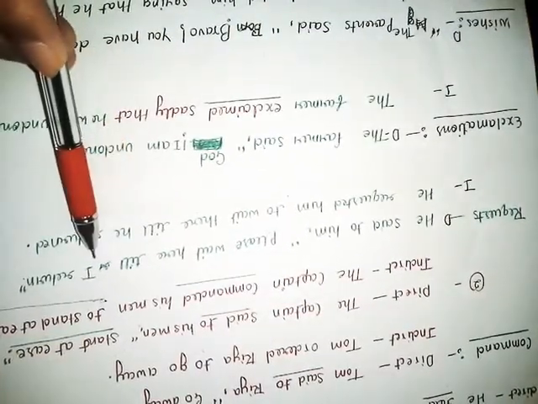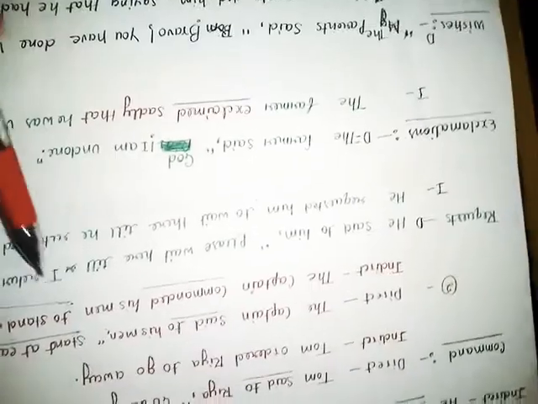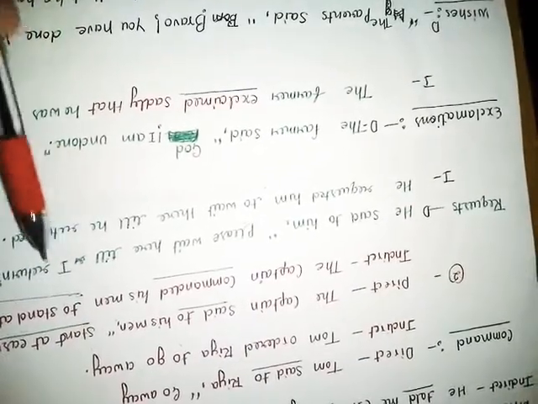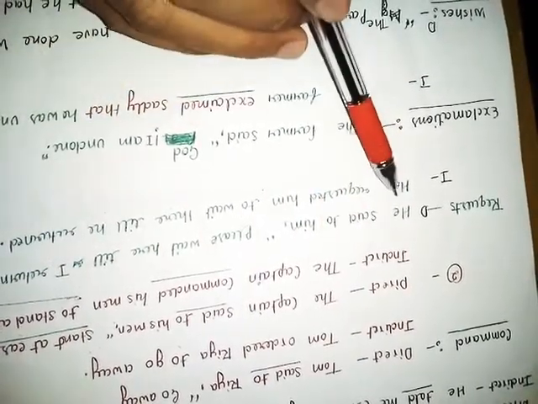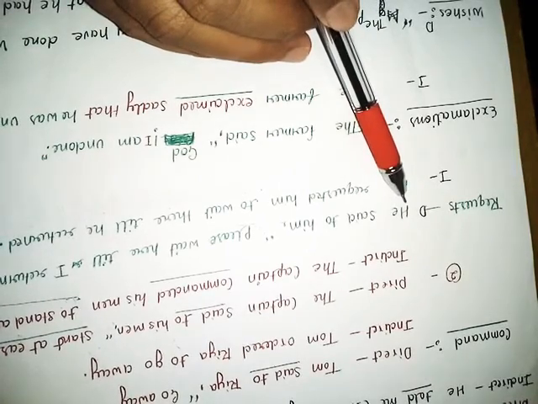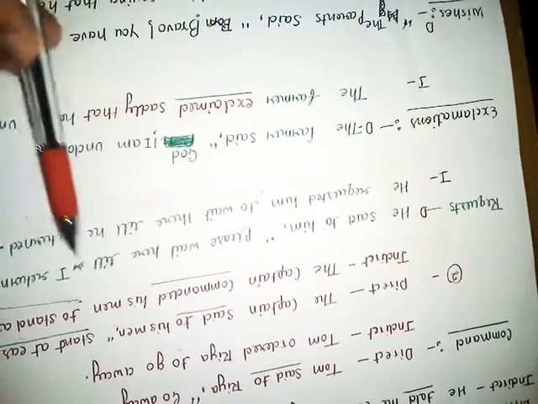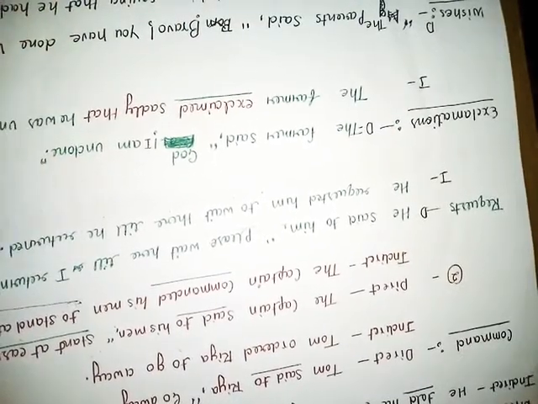Friend, here we are using he because this is a first person pronoun, and while converting direct to indirect, I converts according to the subject of the reporting verb. The subject of the reporting verb is he, that's why we will use he.